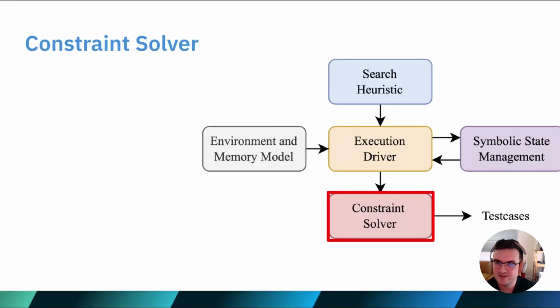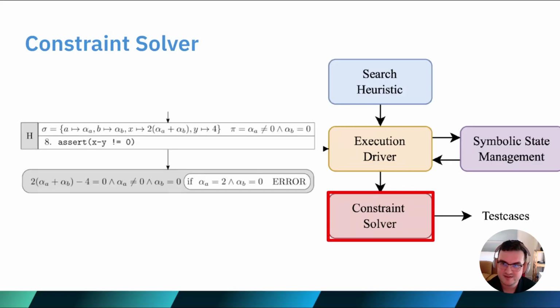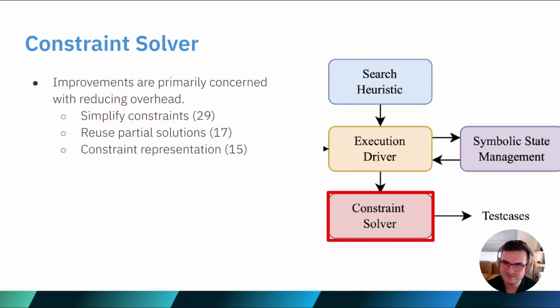Lastly, there's a constraint solver, which is responsible for calculating specific values from our saved symbolic constraints. So in our example, this would happen every time we encountered the assert statement and need to verify that the symbolic constraints that we've collected along the way to this point do not allow for values that would result in a crash. From the constraint solver, you would get the typical output of test cases or concrete values that result in a crash that the constraint solver found.